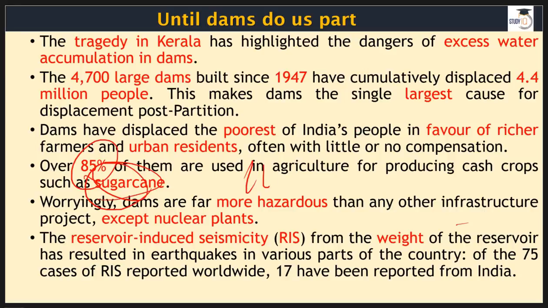And even today our water usage is not sustainable. Out of 100 liters of water, 85 will go to farms or agriculture, and if we do it this way, it is in fact suicidal for us. We are going to die in future if we run on this path. And then we have reservoir induced seismicity. That means the weight of the reservoir has resulted in earthquakes in various parts of the country. Of 75 cases of RIS reported worldwide, 17 have been reported from our country as well.